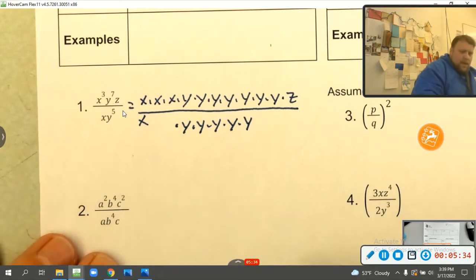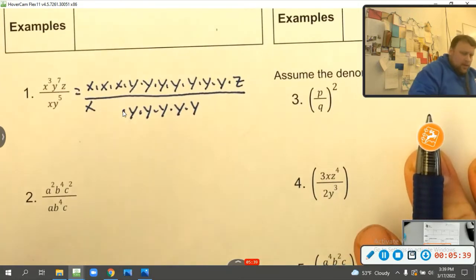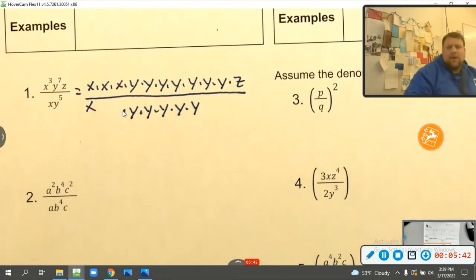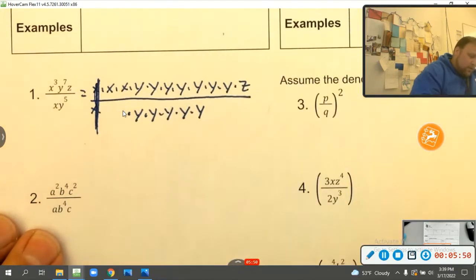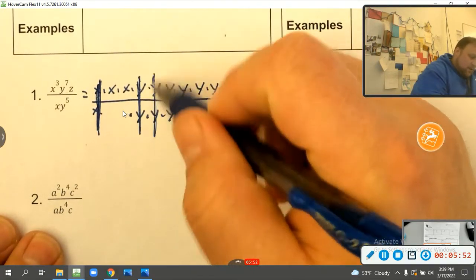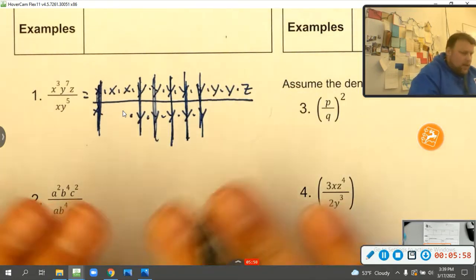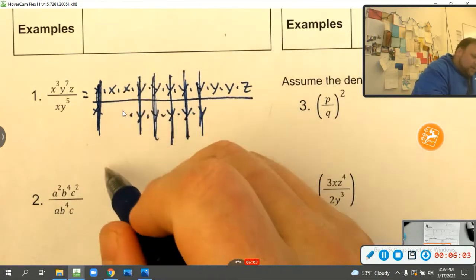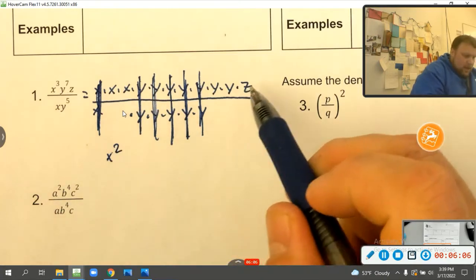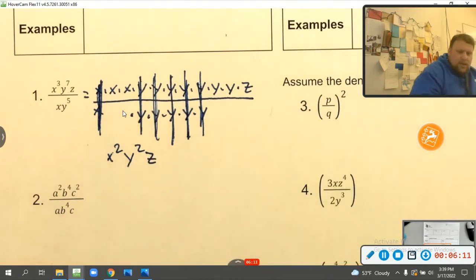Okay? Now notice this is very similar to what we did up top, writing it out, but we did it with numbers so that you could see what happens with letters. Now just like with numbers, 2 divided by 2 is 1, 3 divided by 3 is 1, guess what? Any variable divided by itself is still 1. That's why we're going to draw 1 through it. y divided by y is 1, 1, 1, 1. And 1 times anything is itself, so we can ignore those. And we're just left with nothing in the denominator, and up top we have x times x, which is x squared, and y times y, which is y squared, and times z, so it's just z. So it's x squared, y squared, z. That's the long way.